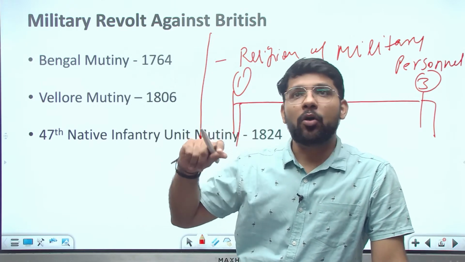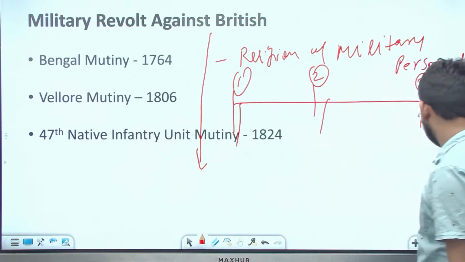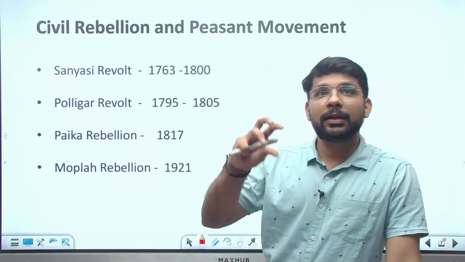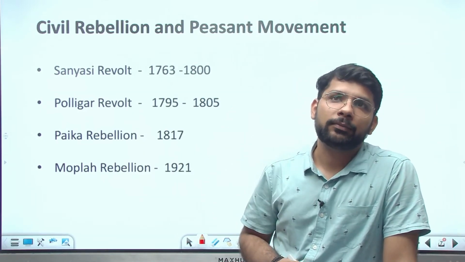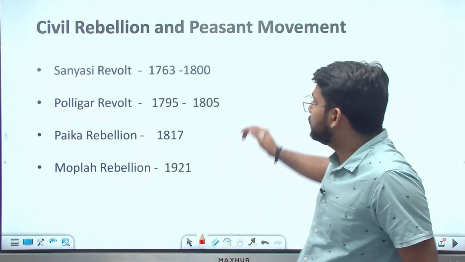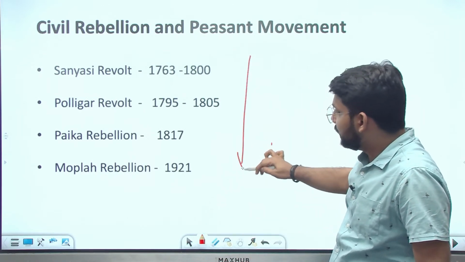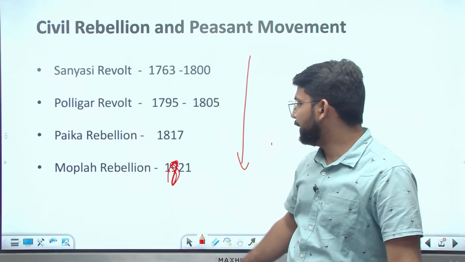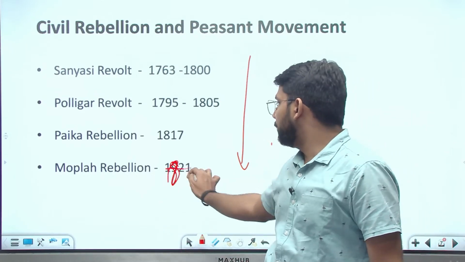Okay, now the next type of revolt is the civil rebellion and the peasant movement. In this also you can see they are arranged chronologically. This is 1821, no, 1921. Mobilize, 1821.